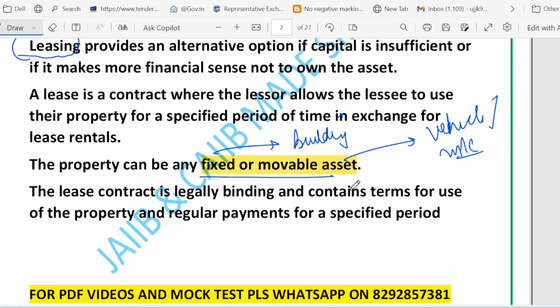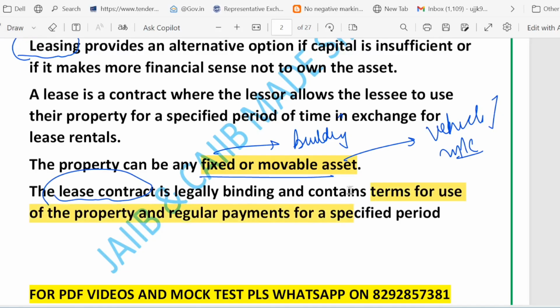Now the lease contract. The lease contract says how the asset will be used and how the payments are made for that specific period. It contains details about the use of the property and regular payments for a specified period. So basically, to summarize, we can say: use the asset, follow the rules, pay the rental, and ownership usually stays with the lessor. Right.